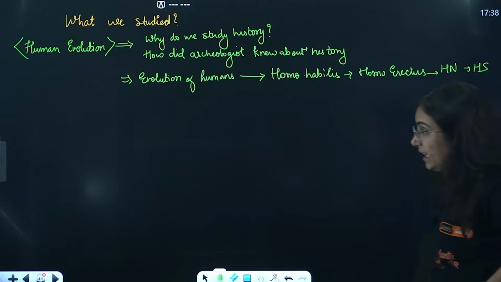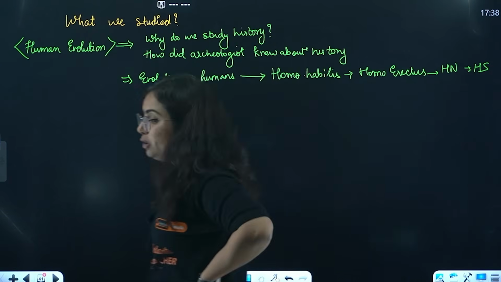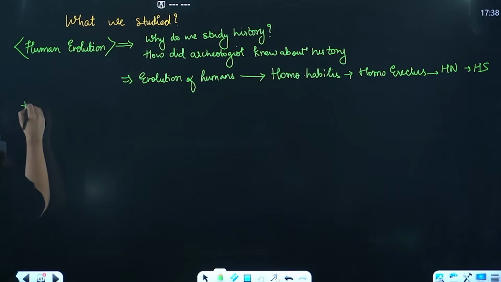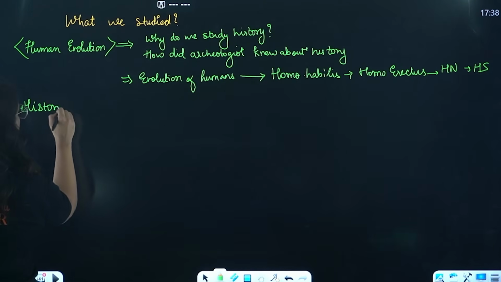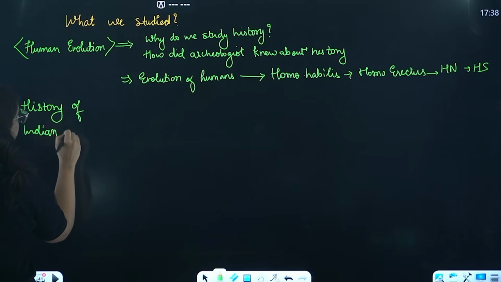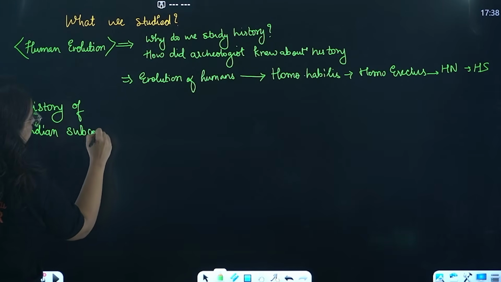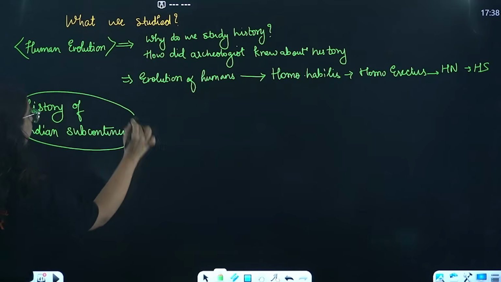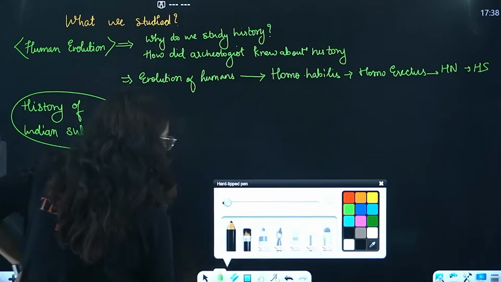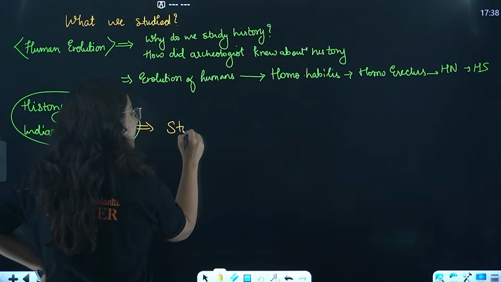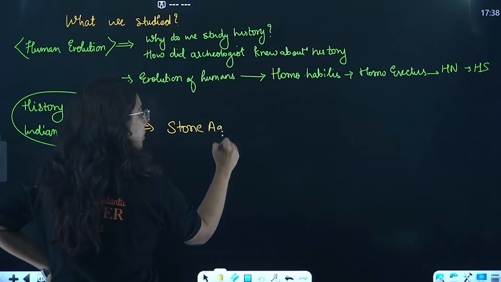Okay, then what did we study beta? After human evolution, we actually got to study the history of the Indian subcontinent. Wake up guys, right? We started the history of the Indian subcontinent from the Stone Age.